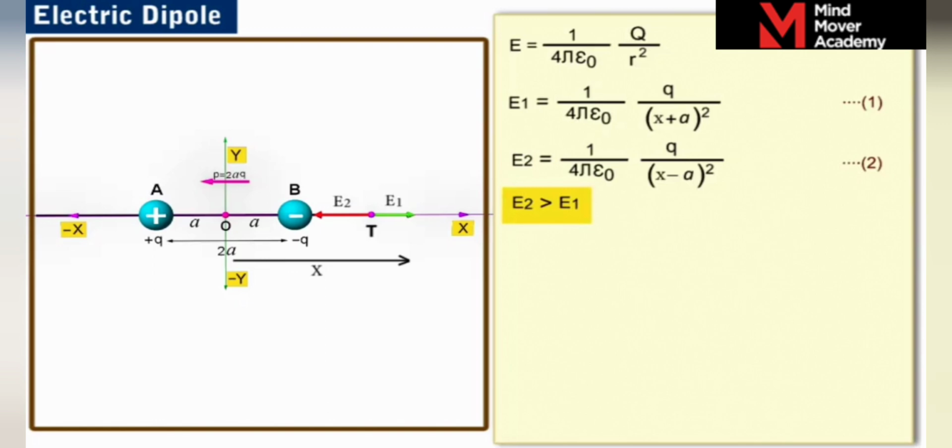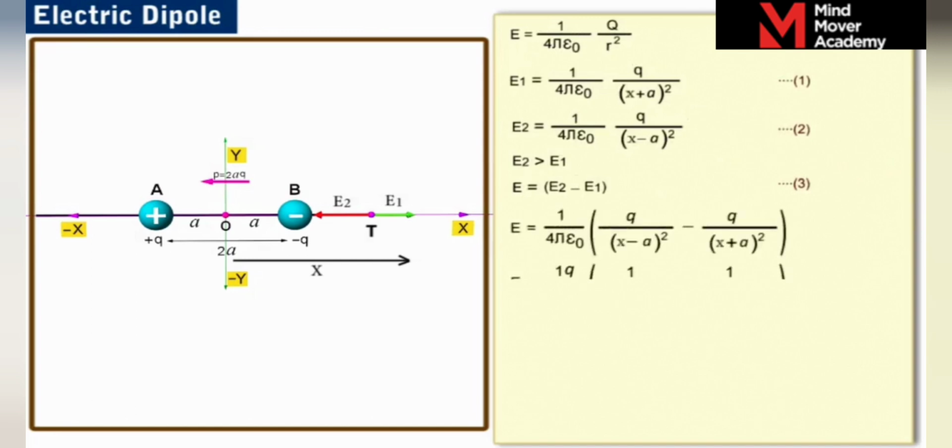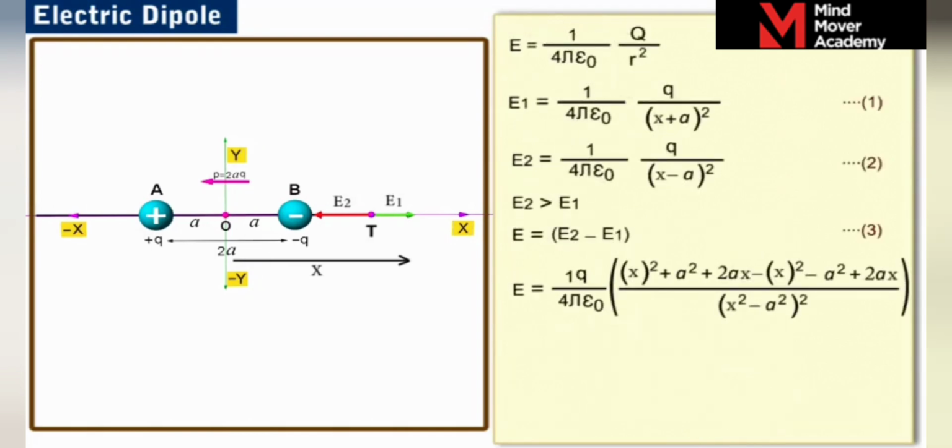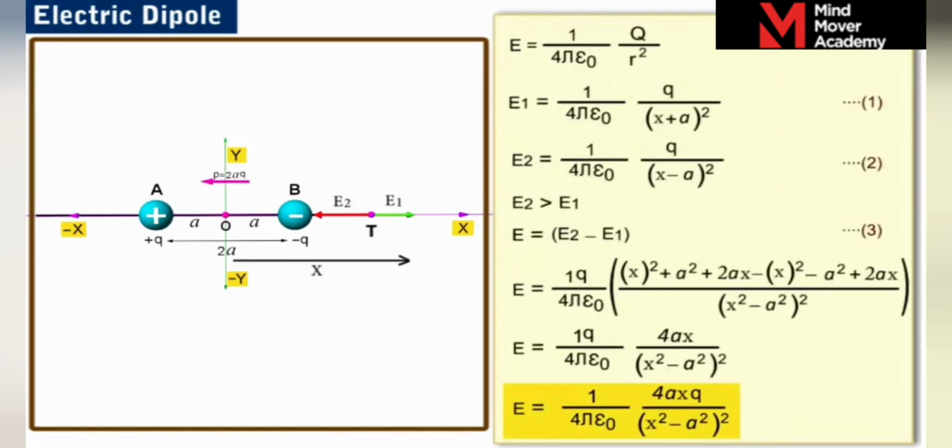Hence, the magnitude of the resultant electric field strength E at the point T is equal to E2 minus E1. Let us label this as equation 3. The direction of the resultant field strength at the point is in the direction of E2. Substituting the values of E2 and E1 and simplifying, we get the expression for the electric field strength E as 1 by 4 pi epsilon naught into 4qax by (x square minus a square) whole square. Let us label it as equation 4.